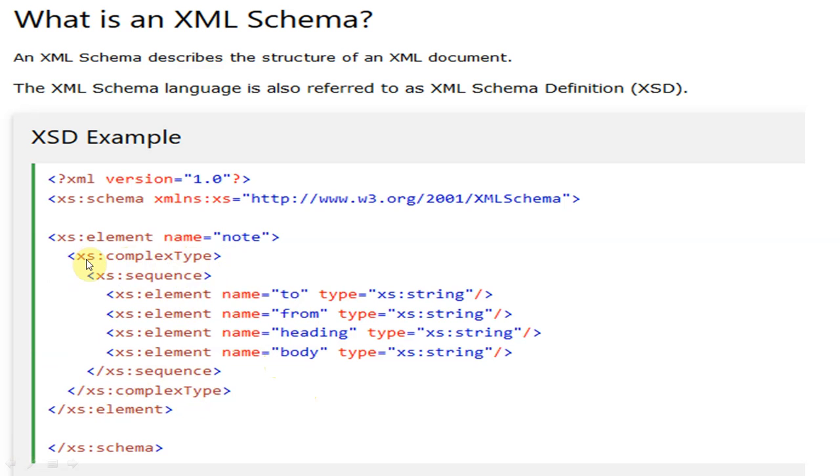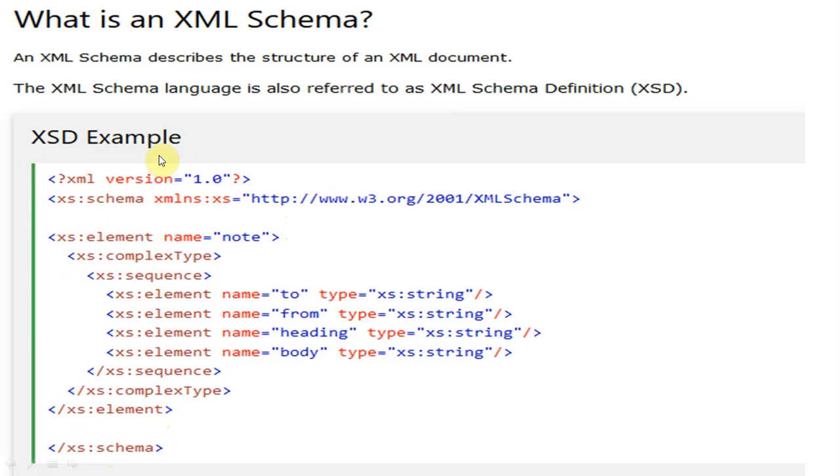It is closed here, xs:complexType and slash xs:complexType, it is closed here, and xs:element is closed here, xs:element, and name is node, and schema is closed in this way. So this is an XSD example.